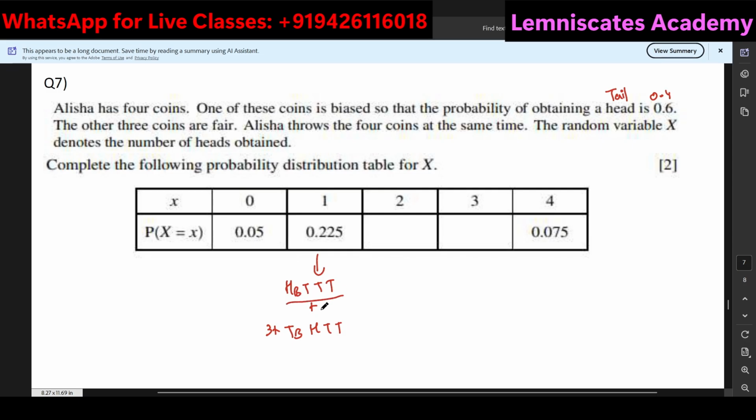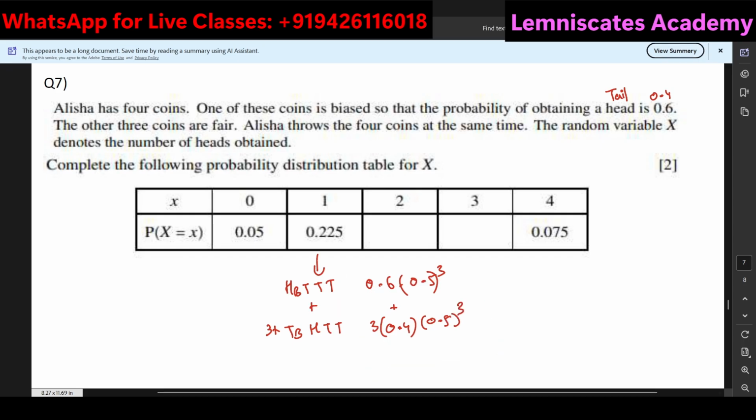So this probability will be biased head is 0.6 multiplied with the 3 fair 0.5 cube, and over here of course 3 times the biased tail is 0.4, the normal head is 0.5, and these two are also 0.5, so again 0.5 cube.